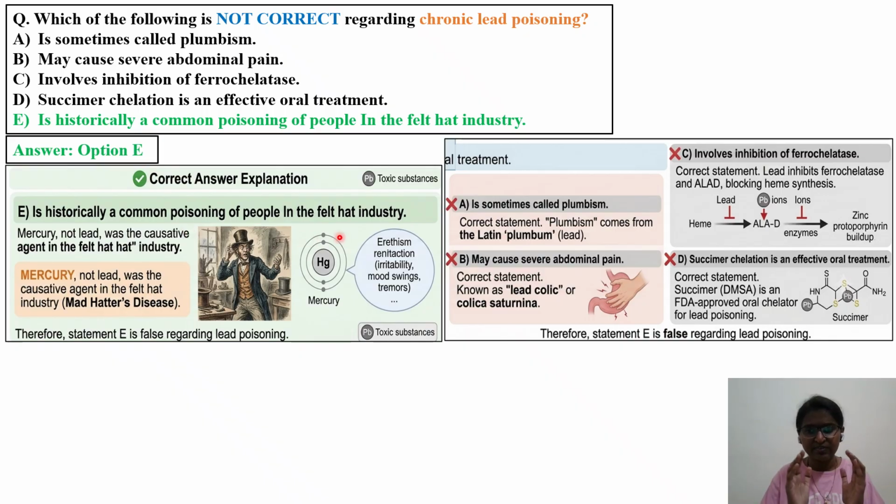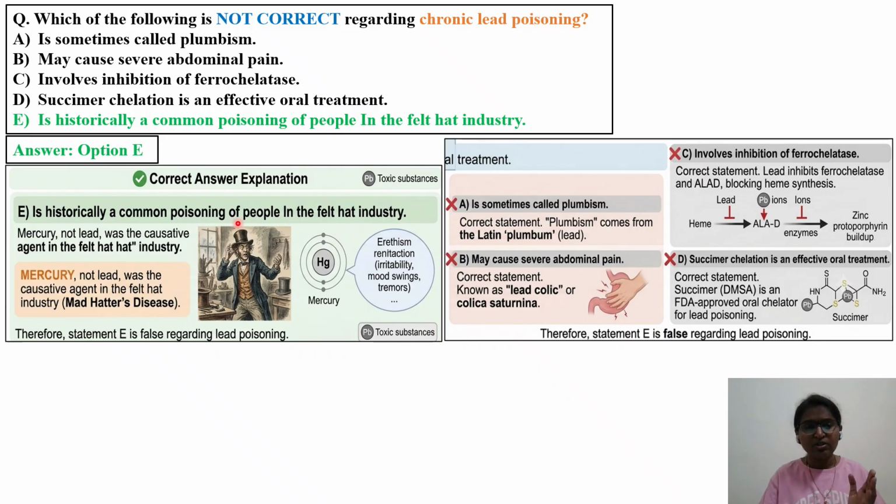Occupationally, there were certain workers working in the hat making industry, preparing hats. It was a culture in the early 18th or 17th century, I guess. Men used to wear hats; that was a custom. In the industry where workers were preparing these hats, they got exposed to mercury nitrate vapors. Upon chronic exposure through the inhalation route over a period of time, it led to an occupational disease called Mad Hatter disease, or erethism.